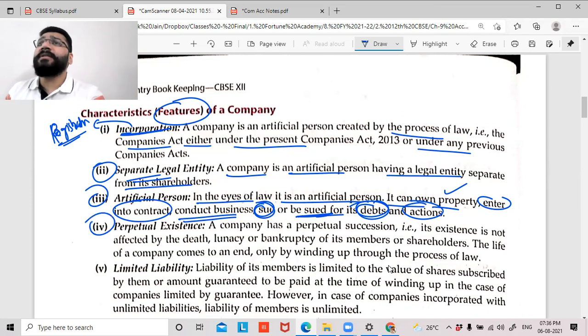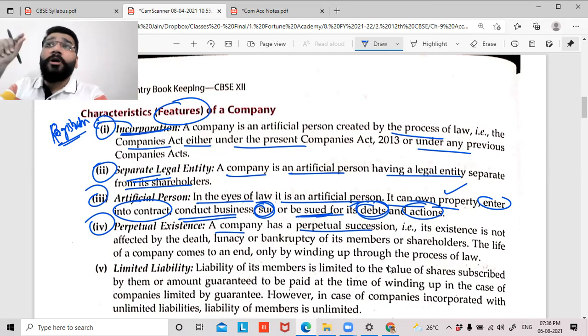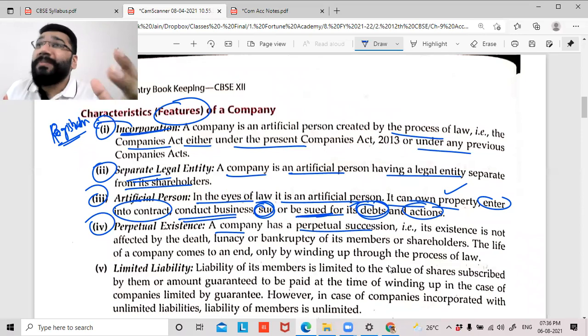Next is perpetual existence. This is the point I discussed. A company has a perpetual succession. Very, very important from the theory point of view. Guys, all these 4 points we discussed, it is very important for you to understand the meaning of them. Because in MCQ, they can frame any question and ask you to select one of the 4 options. If you don't know the meaning of each and every line item, then how will you select the option? A company has a perpetual succession. What is the meaning of that?